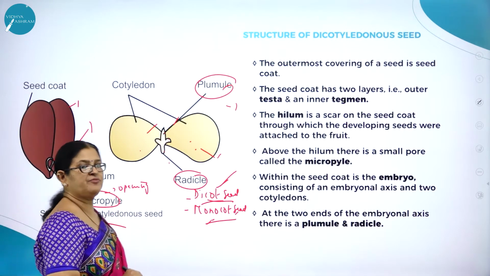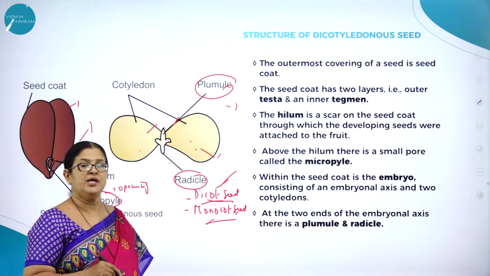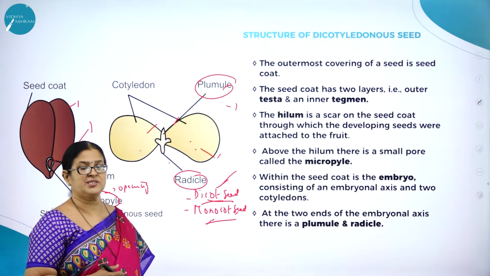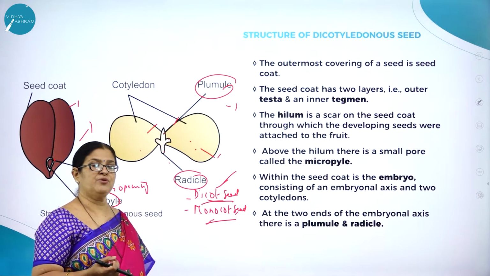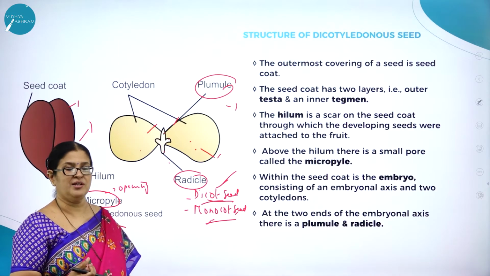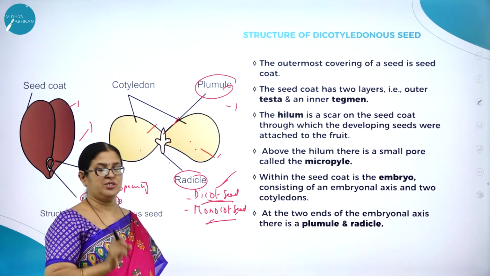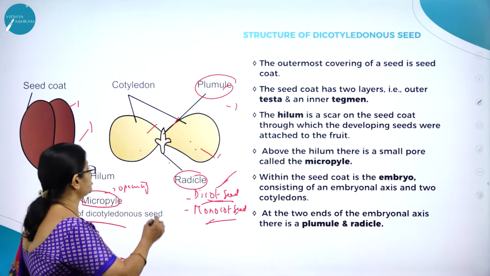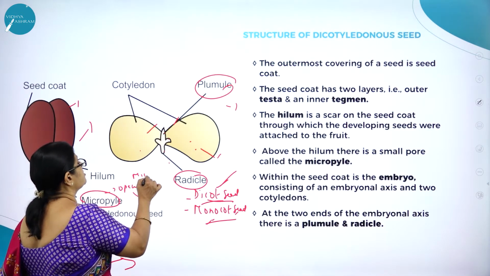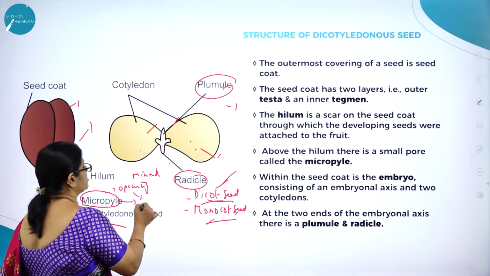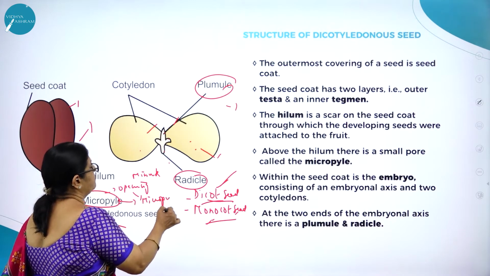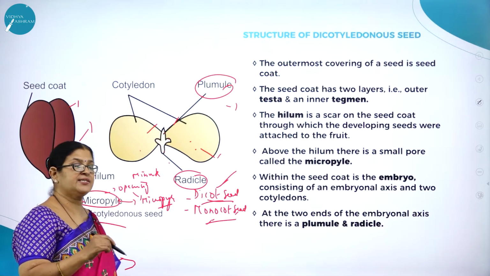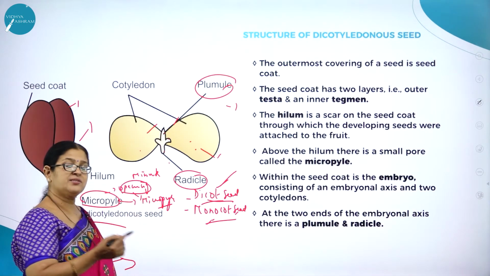I think all of us know, when we soak seeds overnight, all the water is absorbed by the seed, it bloats. And in the morning we don't see any of the water in the vessel, and the seed would have bulged. How is it possible? How does the water enter the seed? It is through this minute opening, which is called micropyle. So the water enters the seed through the micropyle, and this is very important.